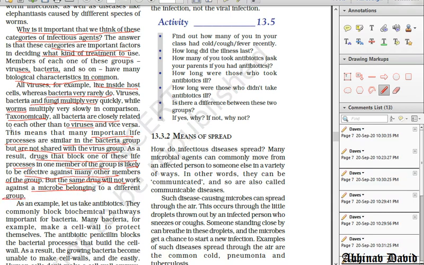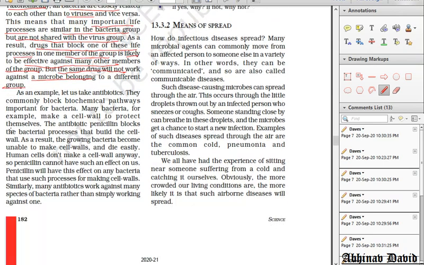I have given that if one medicine is working against bacteria, it will work against another bacteria also. But the same medicine will not work against virus, or against another, say, worm or protozoan or fungi. That is why we have different medicines. Otherwise, it will be very simple for treatment. No need of doctors. One medicine working for all.